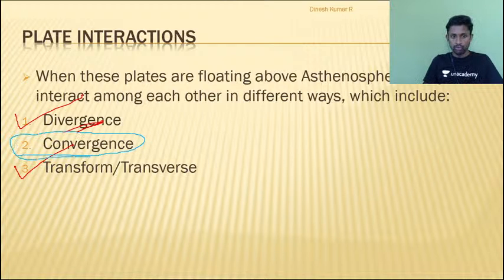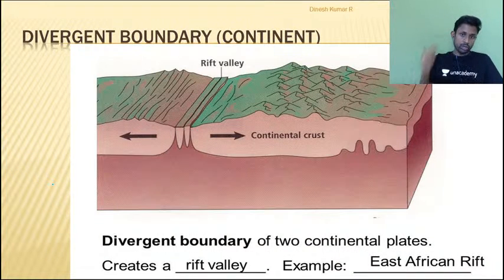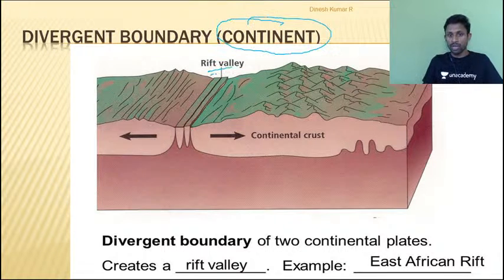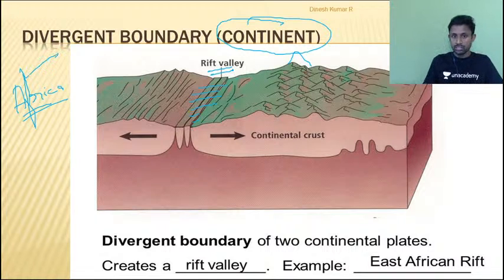So let me just show you very fast about divergence and transform that we have completed. Do you remember we talked about divergence? If I get divergence over the land or continent, we get rift valleys, we get block mountains, right? Eventually these areas can be converted into lakes, and we have taken the example of Africa in this case. With the atlas, we have concluded that in the last class. And I also mentioned that if the landmass cracks, the lava from inside will come out, and you can get volcanic eruptions also. Even you can get earthquakes because the plate is cracking here. So these are the things we have talked about.